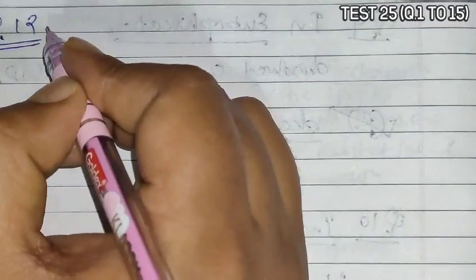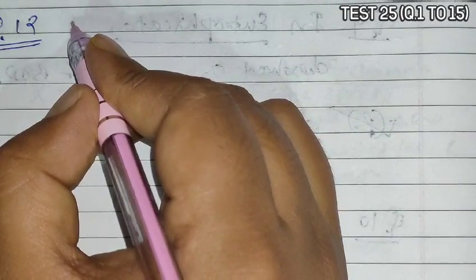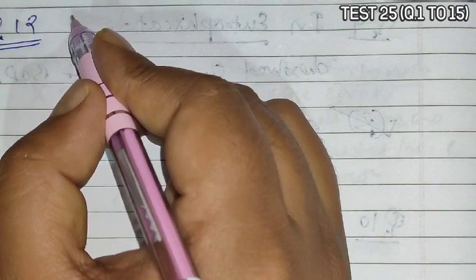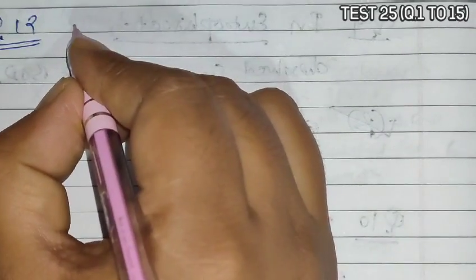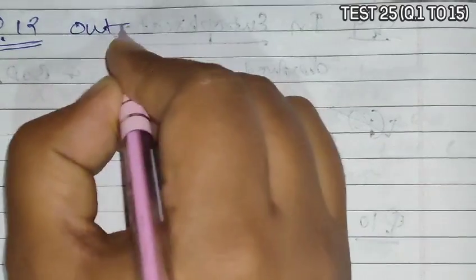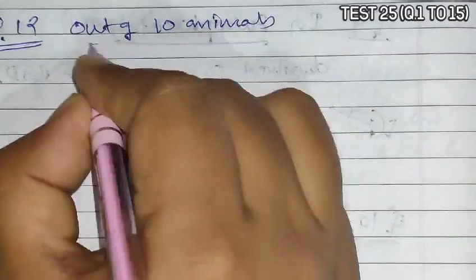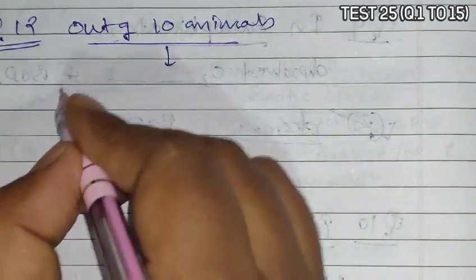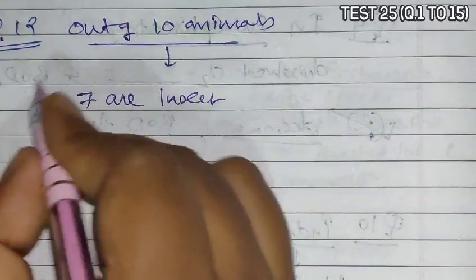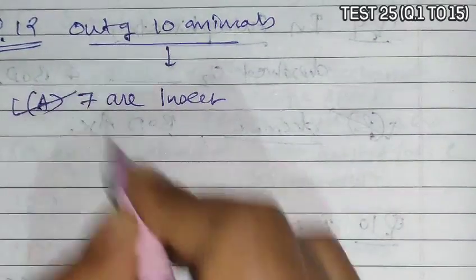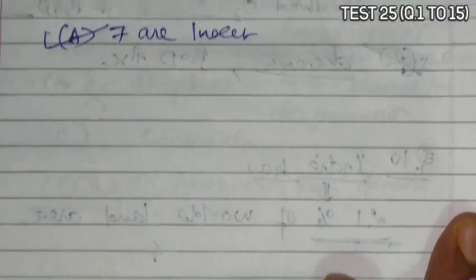Question 12 asks that among animals more than 70% are insects. That means out of 10 animals on this planet, blank are insects. So out of 10 animals on this planet, 7 are insects. So option A is the correct answer, as the data is given as 70% insects.